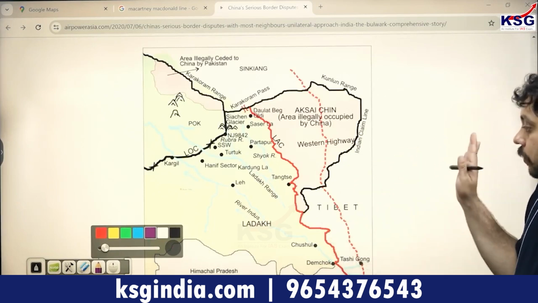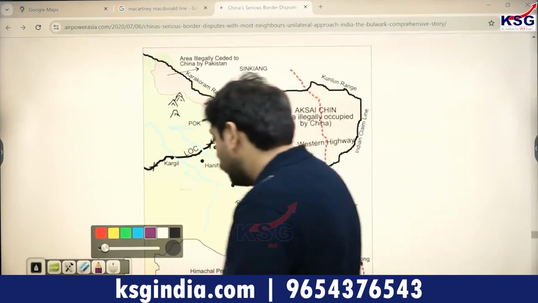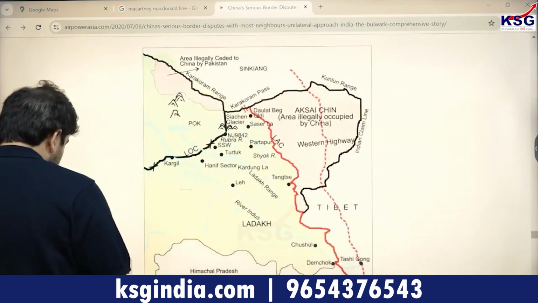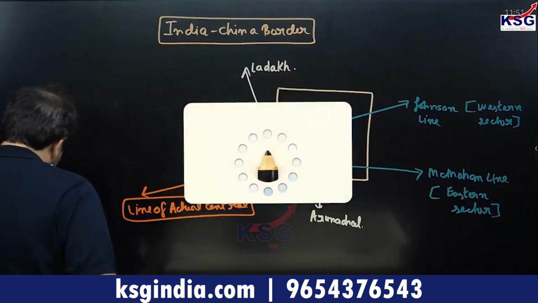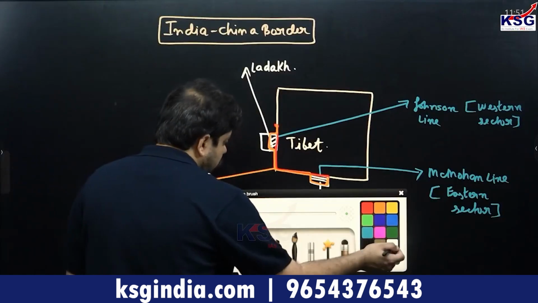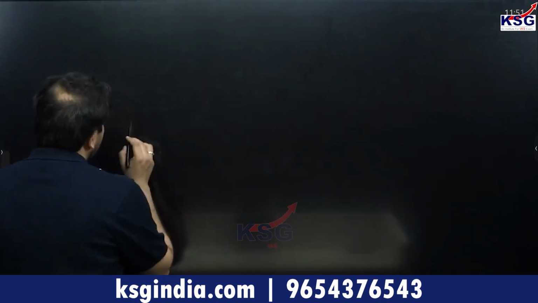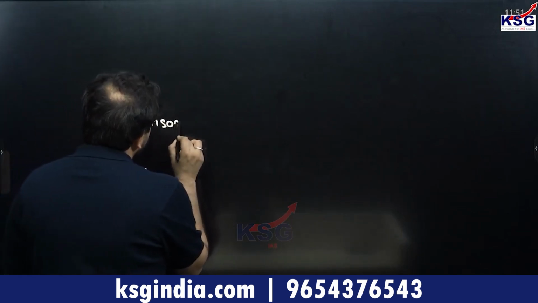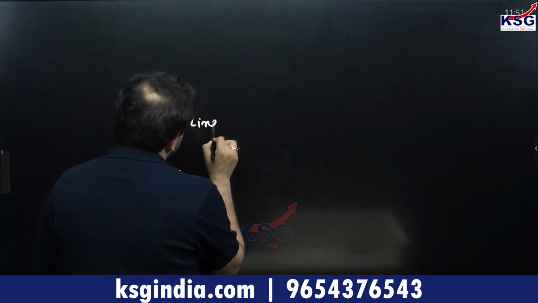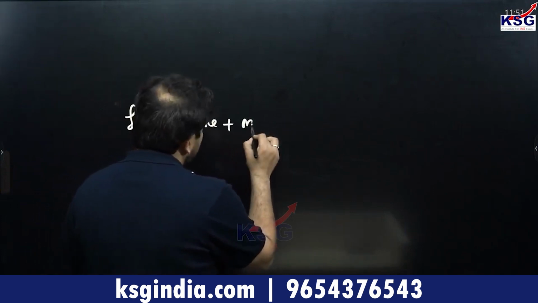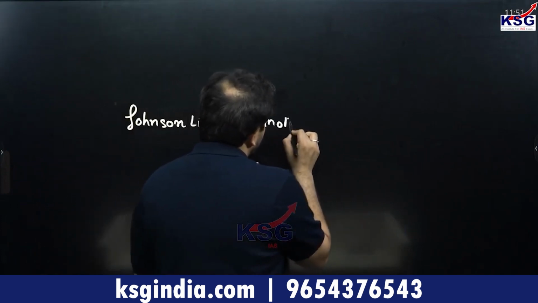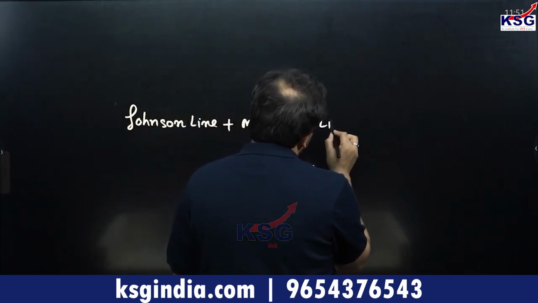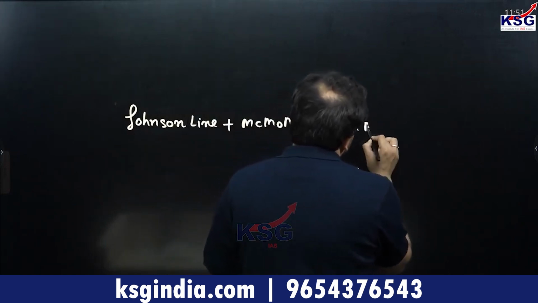Class, does it make sense to you? So we were taking a look at the entire India-China issue, and we are going to look at it from the perspective of a very simple understanding of what is known as the Johnson line plus the McMahon line, and also the proposed line known as the McCartney-MacDonald line.